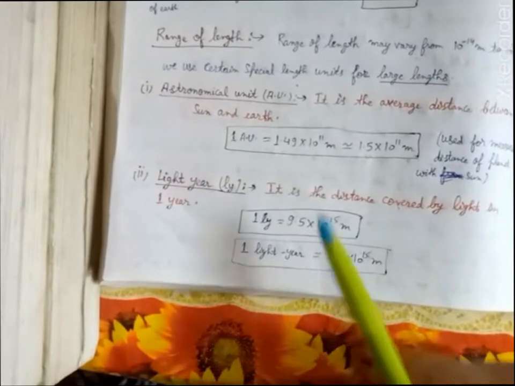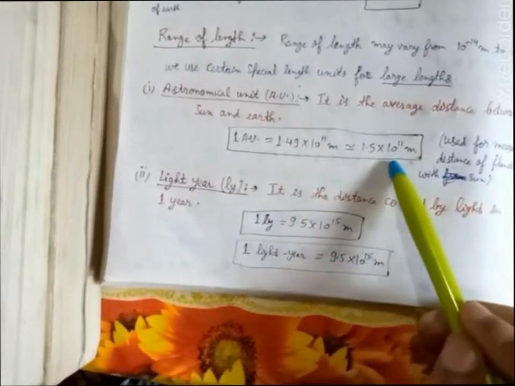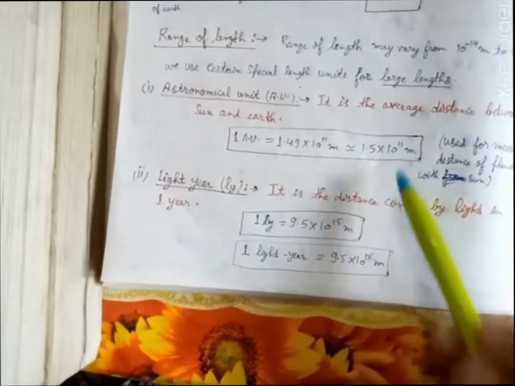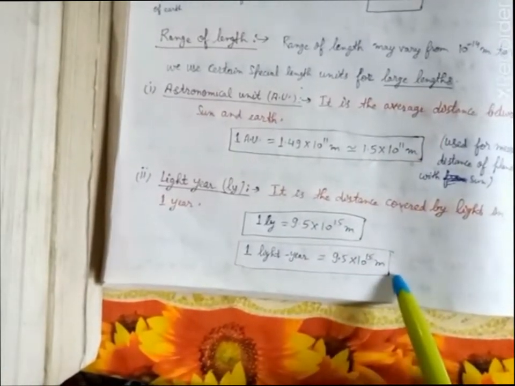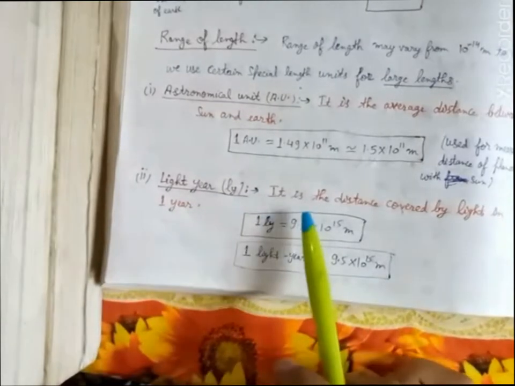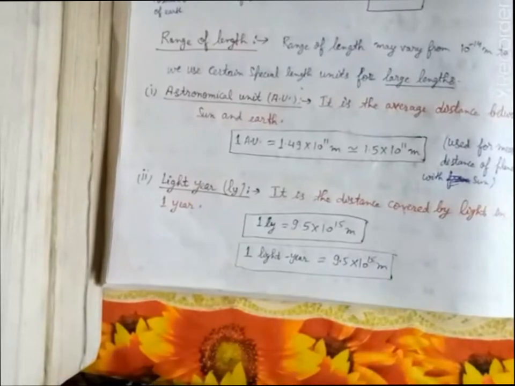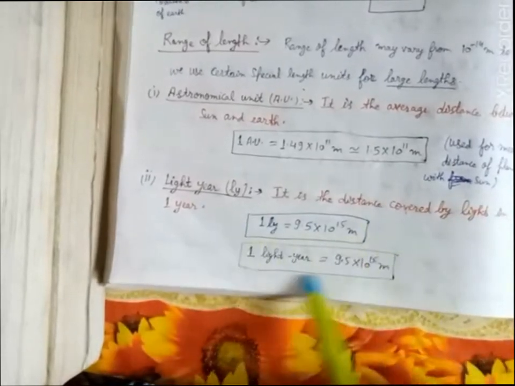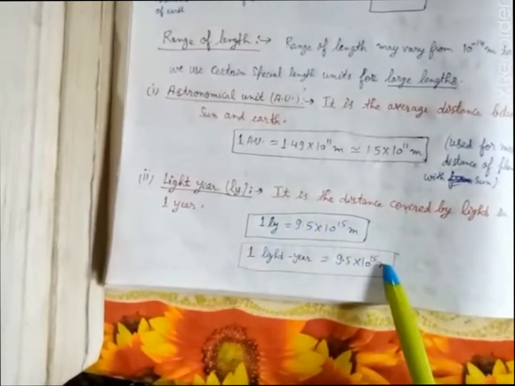This unit is greater than astronomical unit, because the astronomical unit is 10 to power 11, and this light year unit is 10 to power 15. And the definition is: the distance covered by light in 1 year is known as 1 light year. These are the distances which are used for the measurement of galaxies.